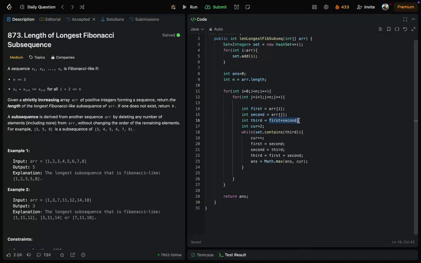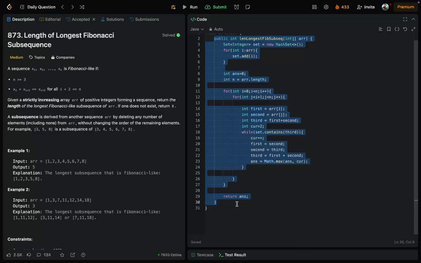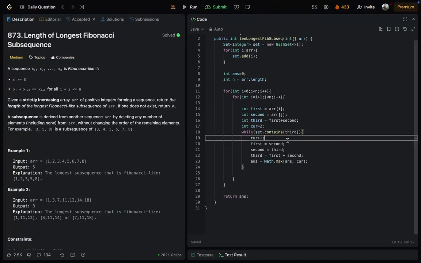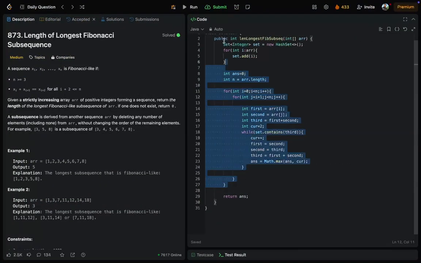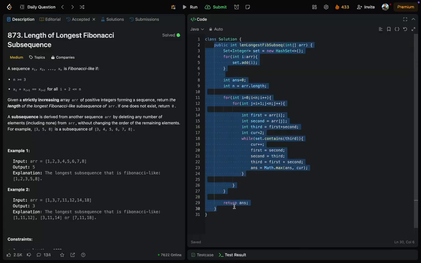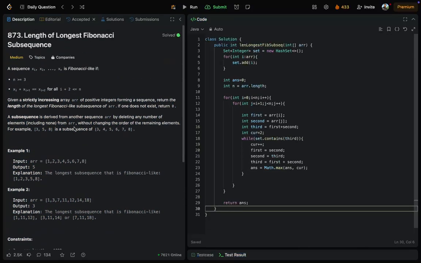I will not go in depth, but it will be 1 cross 8 times of the previous number. I think this is the correct idea. And this will jump over some numbers, it will skip some numbers, and its total time complexity will be log n only. And this function's time complexity will be n square log n, I can say. So that's all about the time complexity. Space is order of n, as we are adding all the elements in our set. So this will work, and this is accepted.